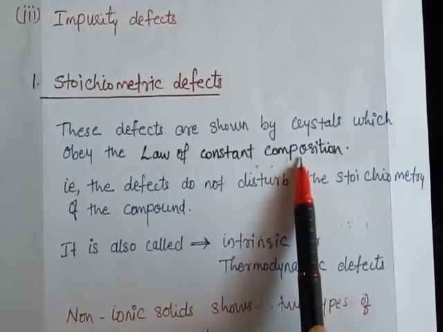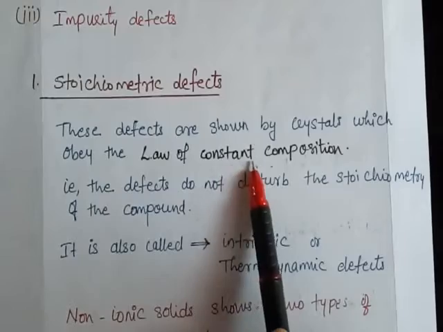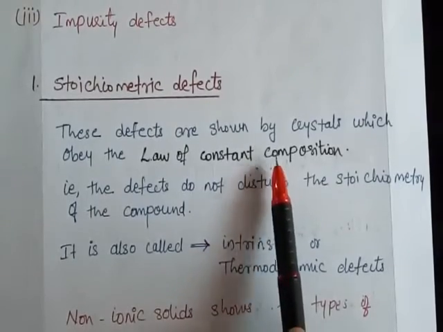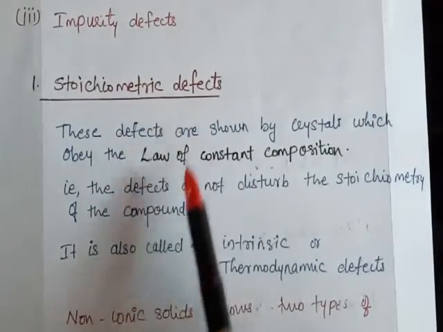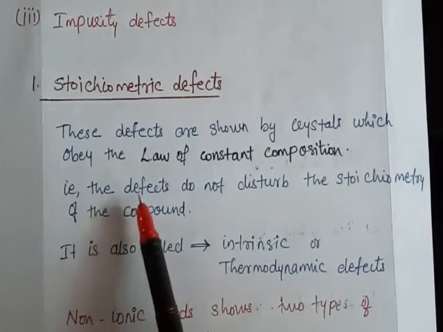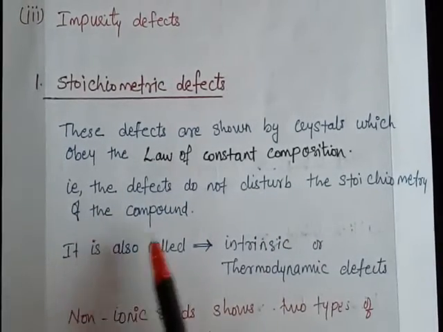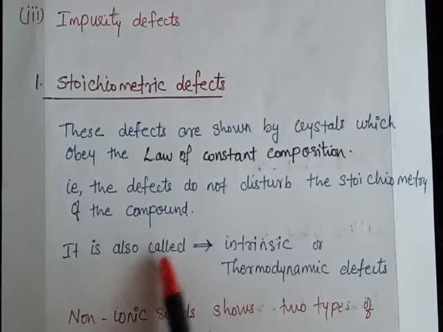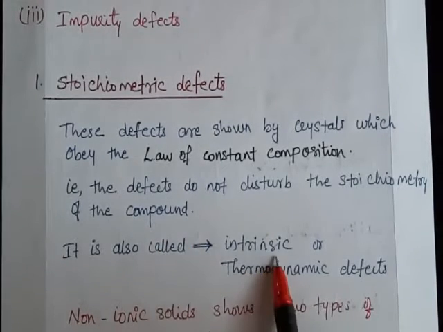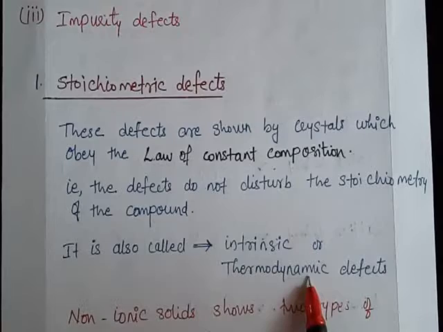That is, the defect does not disturb the stoichiometry of the compound. It is also called intrinsic or thermodynamic defect.